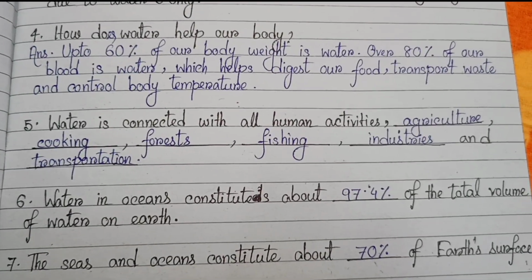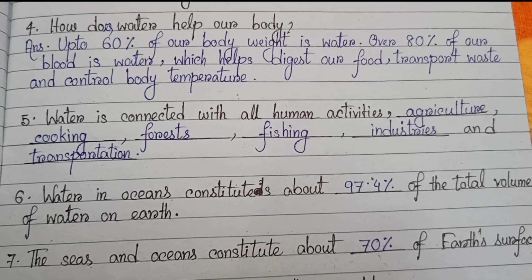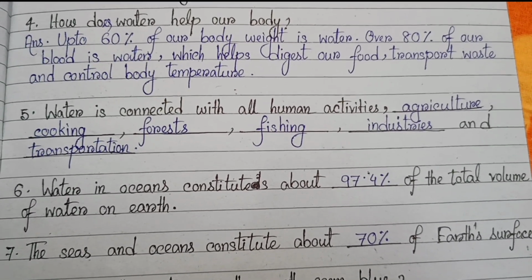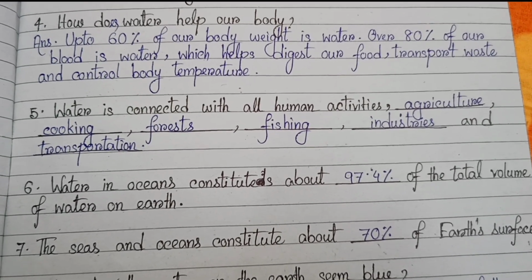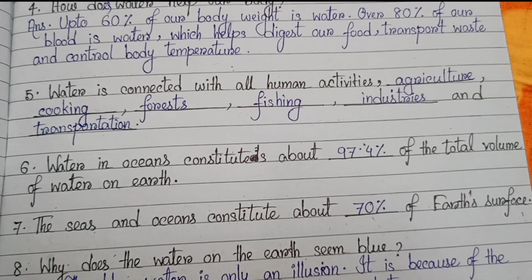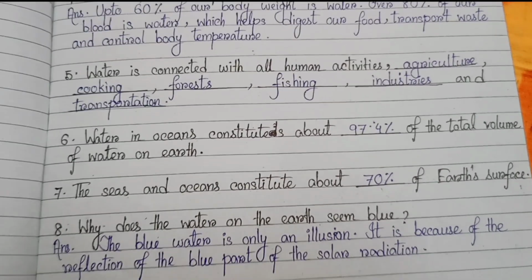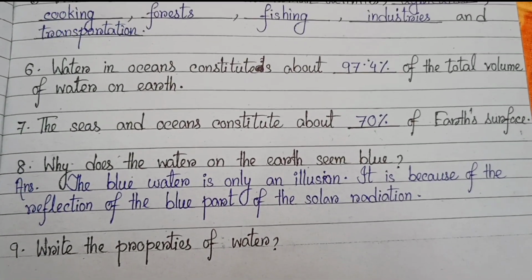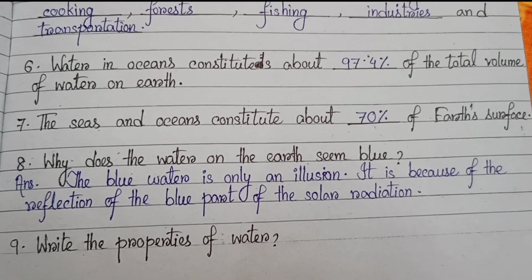Number 5. Water is connected with all human activities: agriculture, cooking, forest, fishing, industries and transportation. Number 6. Water in oceans constitutes about 97.4% of the total volume of water on earth. Number 7. The seas and oceans constitute about 70% of earth's surface.